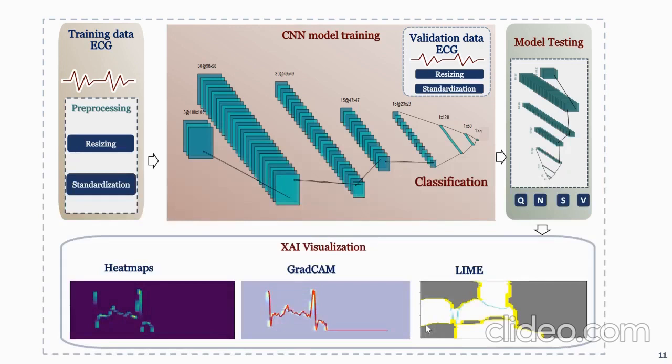Moving on to the proposed framework, this figure shows the major phases of the proposed model. The model aims at classifying ECG signals into four major classes, as I've mentioned earlier. And since ECGs can be visualized as image data, convolutional neural networks have been adopted for the same. The major phases shall be described now.